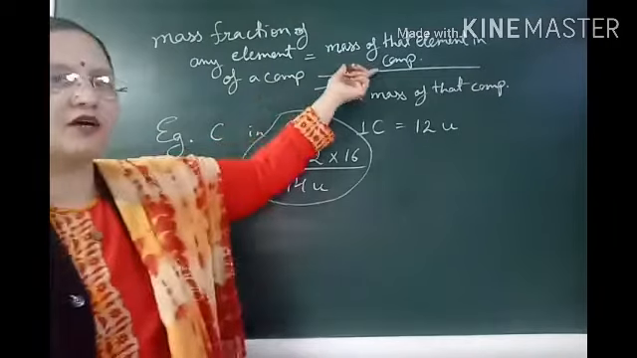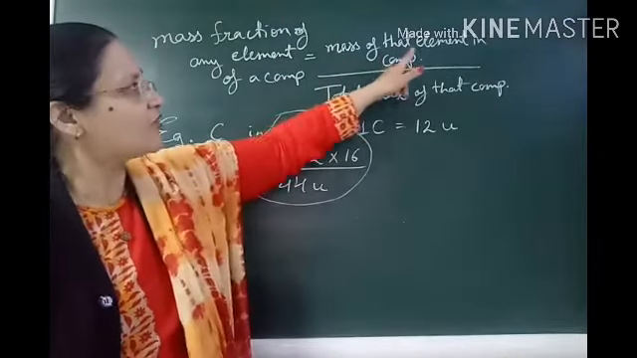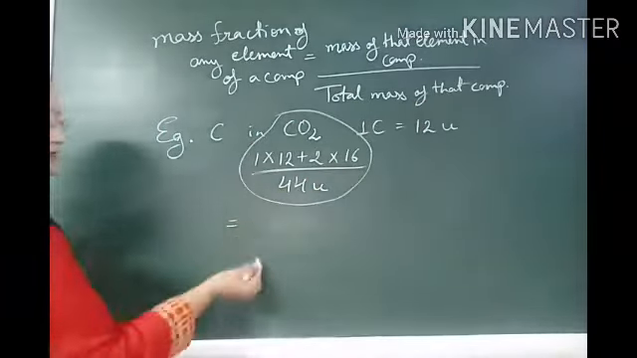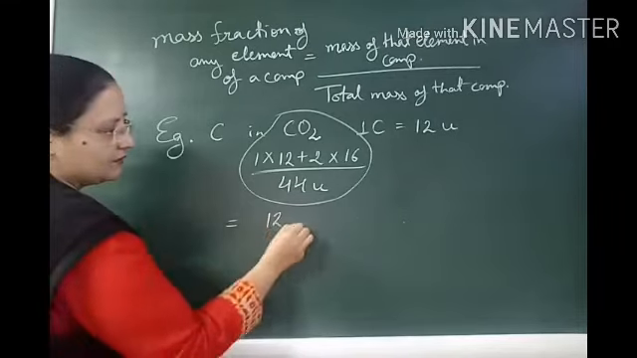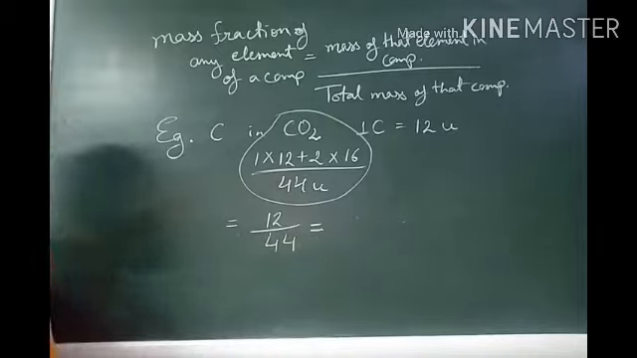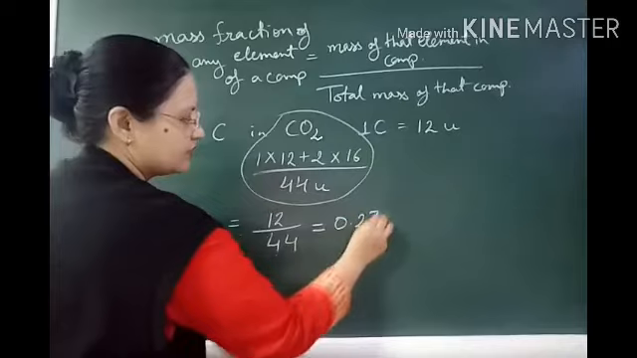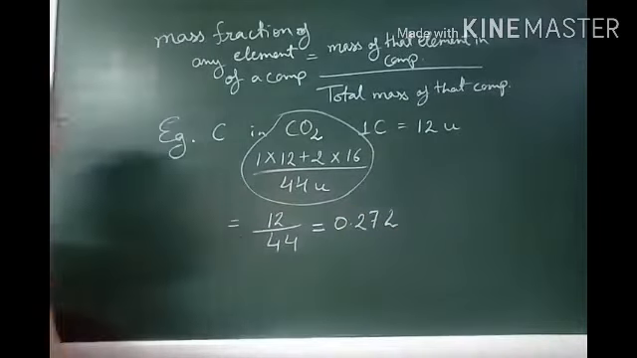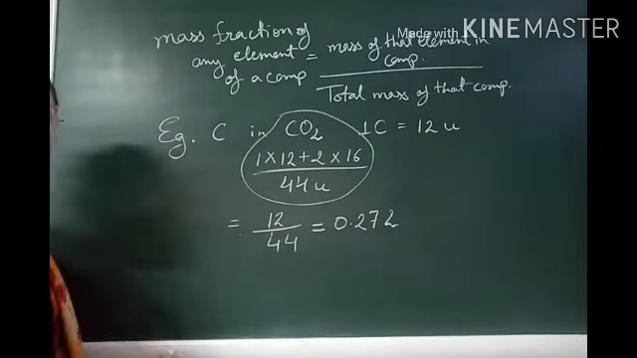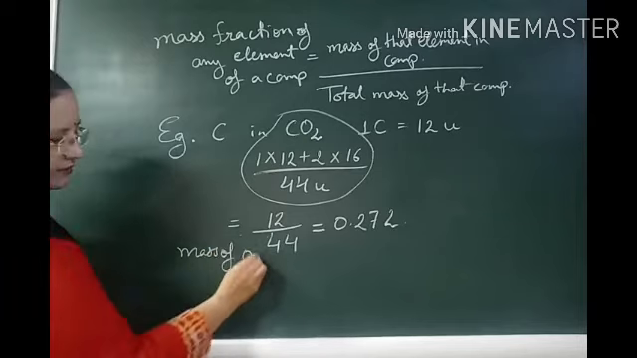Now according to the formula, the fraction of carbon is equal to the mass of carbon upon the total mass of CO2. We can say it is 12 divided by 44. What is the answer? It is 0.272 and so on.